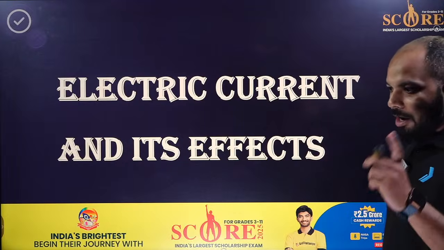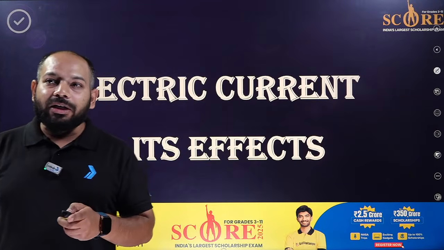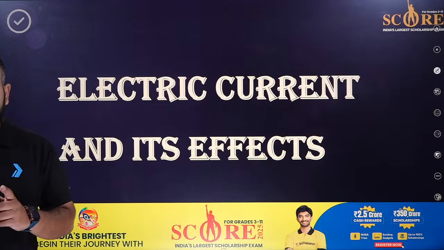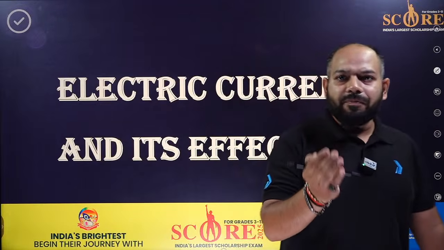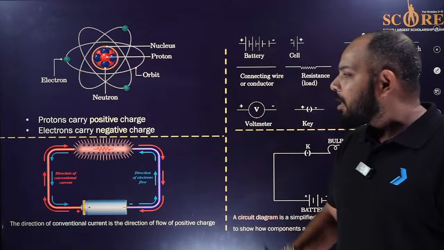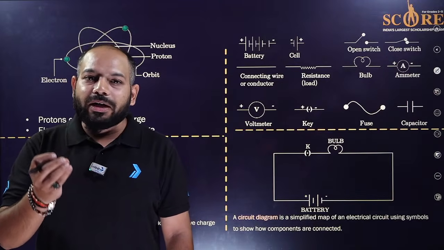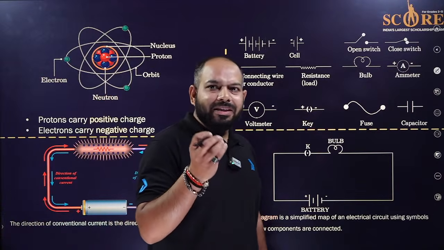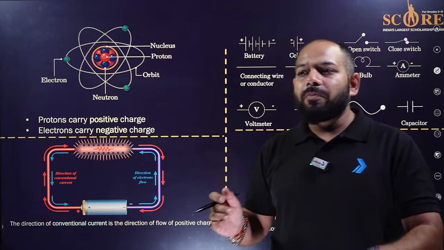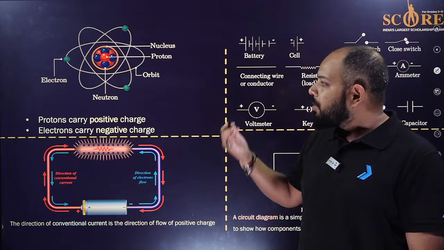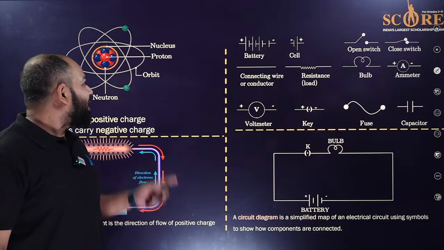Let's talk first about the electric current and its effects. It is one of the very important chapters and topics. In this we are going to study how the flow of electrons takes place. The basic things and basic terminology will give you each and every part of this chapter, whether you are going for your school exam or preparing for the score exam we are doing.